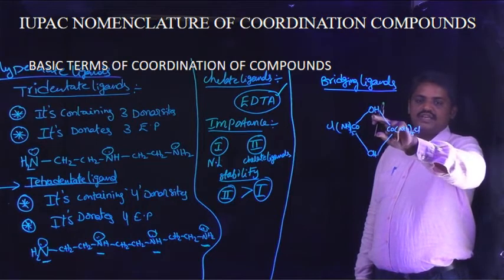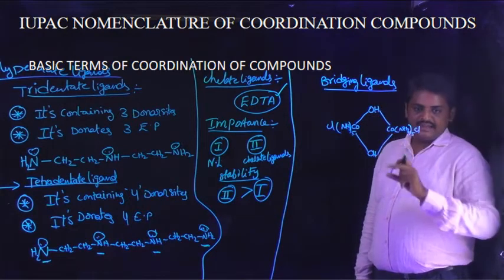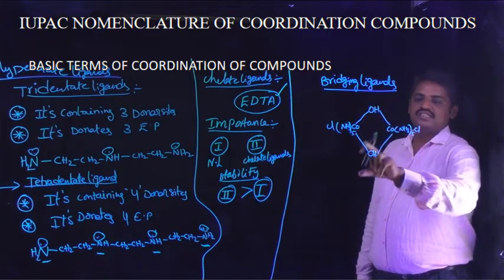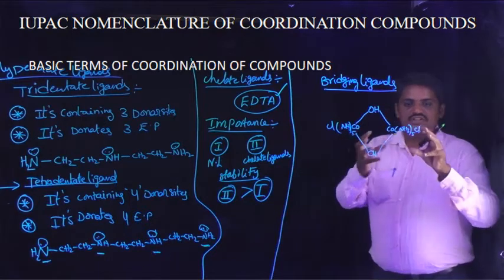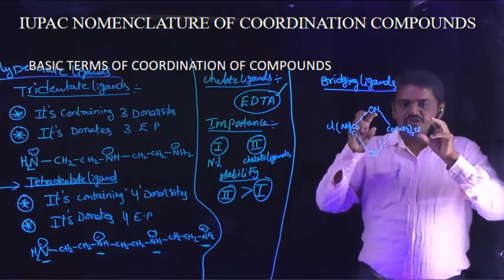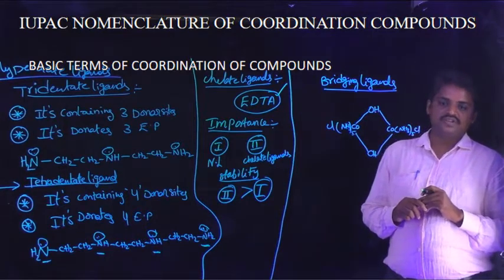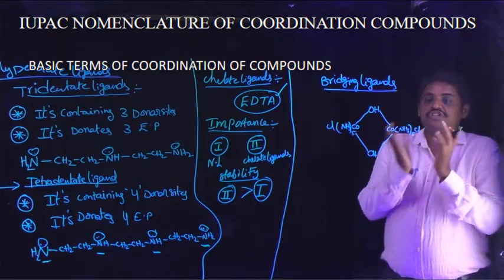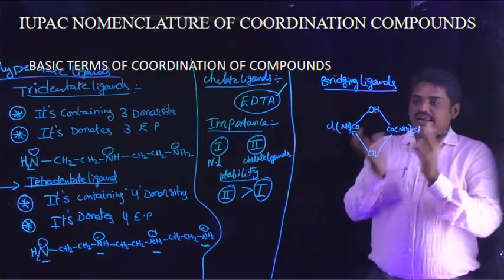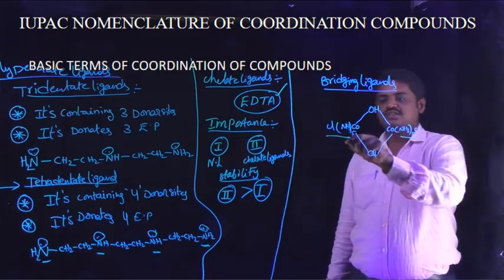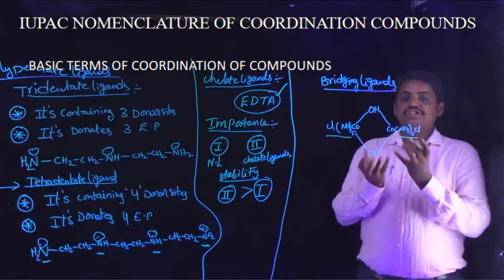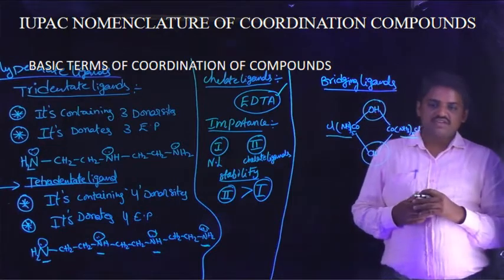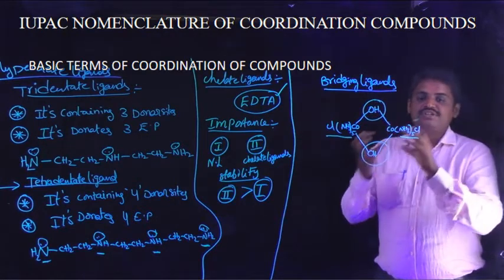These two hydroxyl groups attain bridge positions, meaning this is one bridge and this is another bridge. These two hydroxyl groups are joined to the two central atoms, like cobalt. These types of ligands, these hydroxyl groups, are known as bridging ligands.